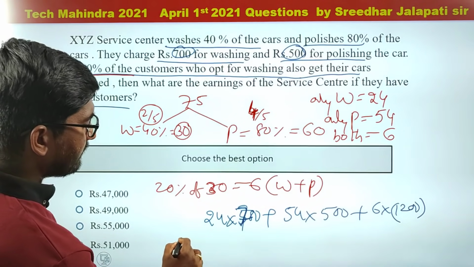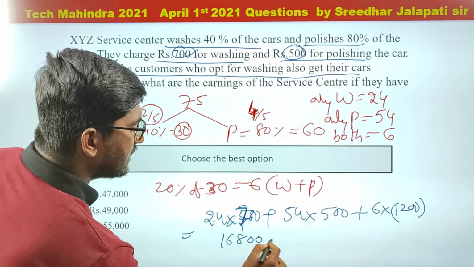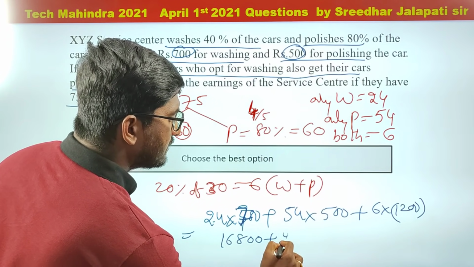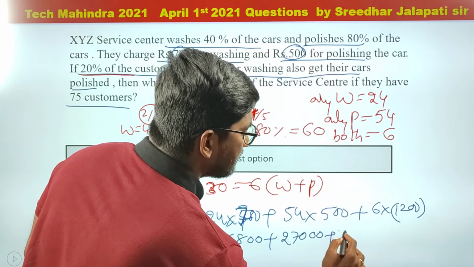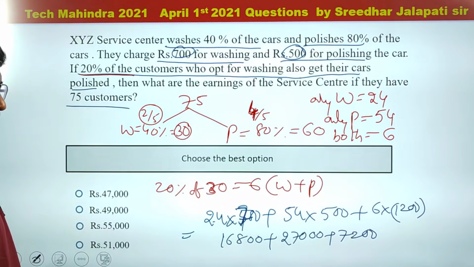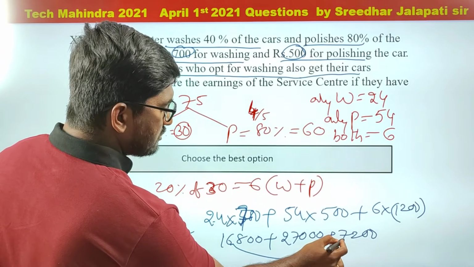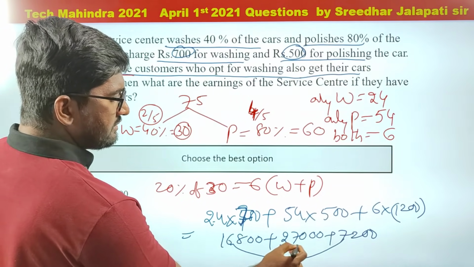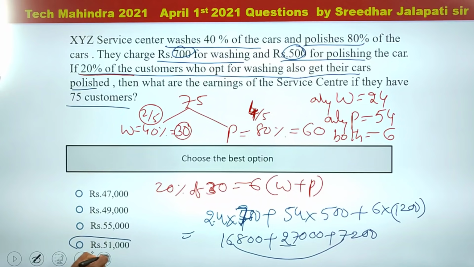So if I simplify, this is going to be 24 sevens, 168, so 16,800, plus 54 fives, 270, so 27,000, plus 6 twelves, 72, so 7,200. So if I simplify all these, 16,800 plus 7,200 is 24,000, plus 27,000, 51,000. So the total income is 51,000 rupees. That is option D.